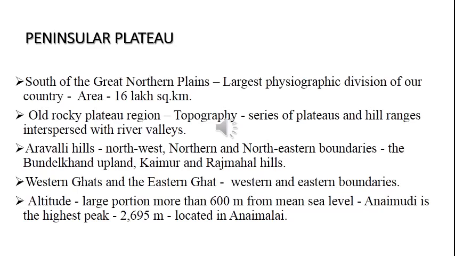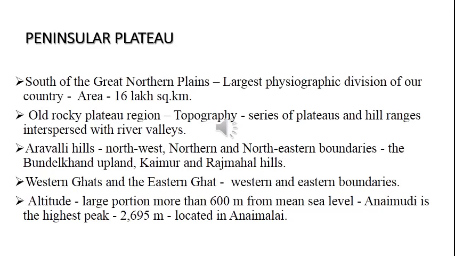Then the Aravalli Hills. So if you see the boundary of the peninsular plateau, in the northwest region you can find the Aravalli Hills. So near Rajasthan. So to the southeast of Rajasthan, Aravalli Hills is there. In north and northeastern boundaries, the Bundelkhand upland, Kaimur and Rajmahal Hills were there.